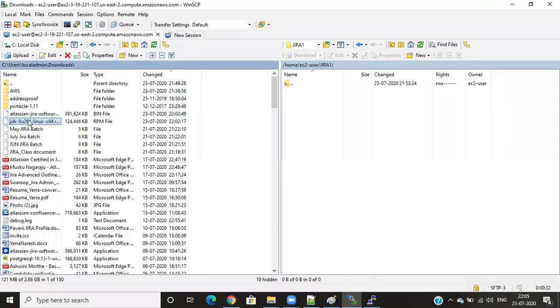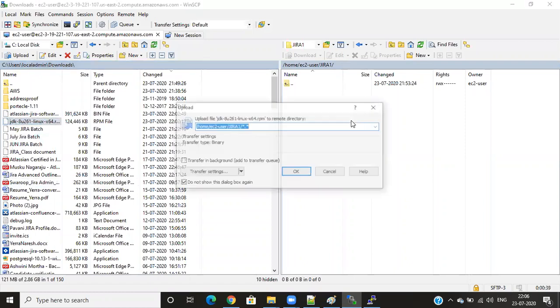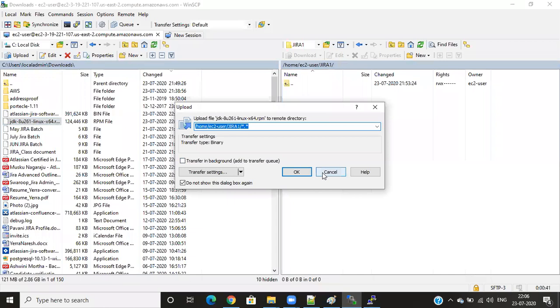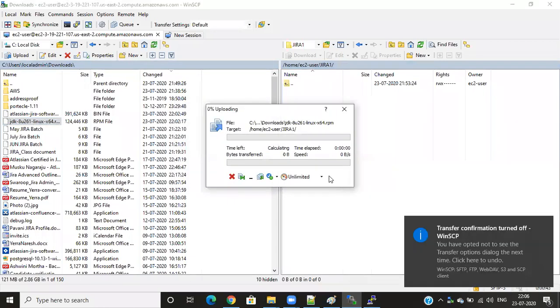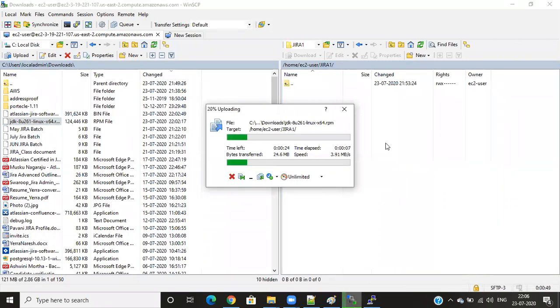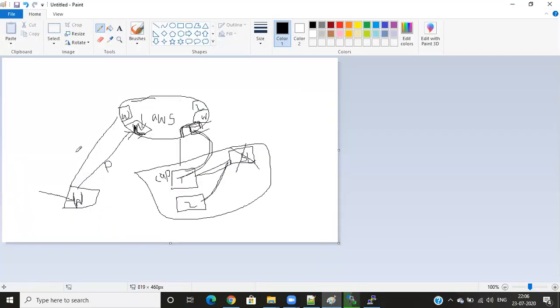You can see here the JDK I'm installing. Right side of my computer is the Linux platform. Just drag and drop it here. That's it, it will be moved here. See, this file is moving from Downloads to my Linux environment. If your internet is working well, it will be moved directly. This is only when you are using WinSCP. With WinSCP, you can move files here.